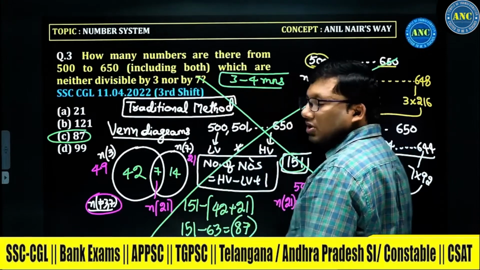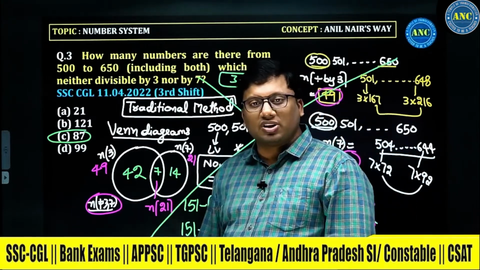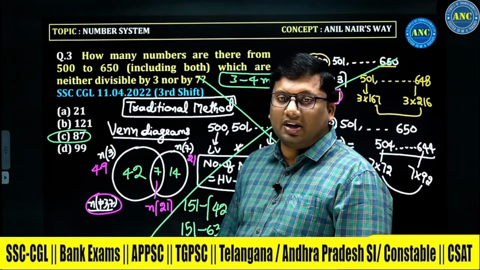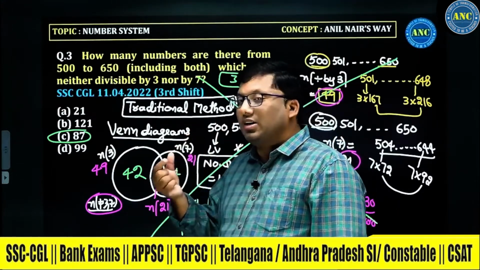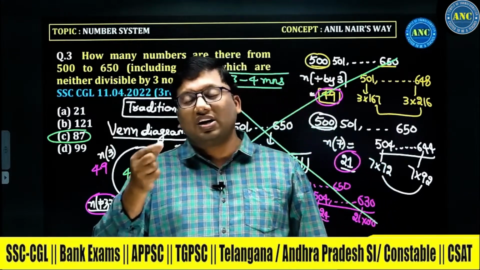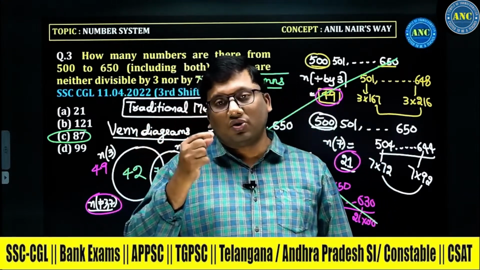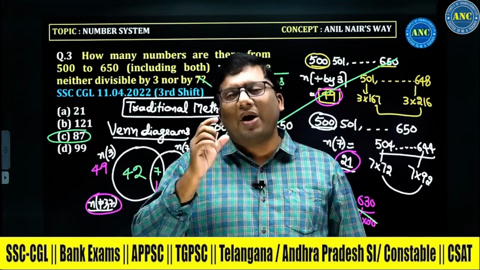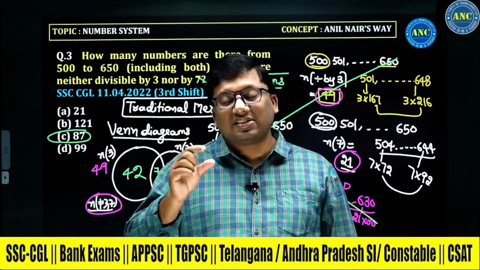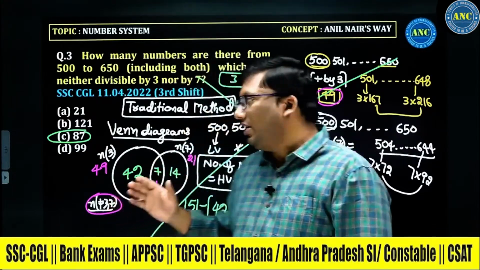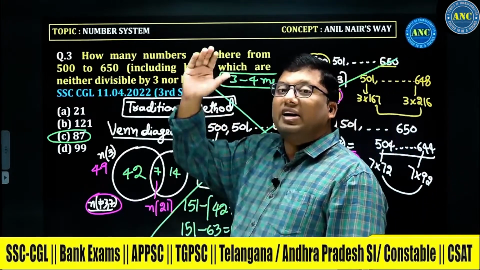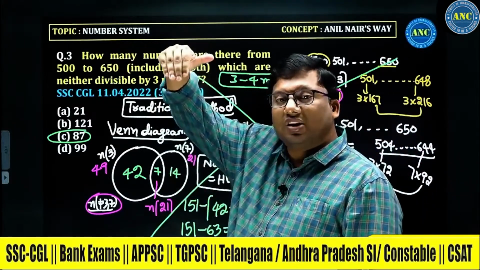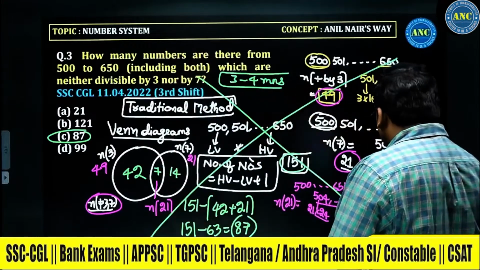Let me explain you Anil Nair's way to solve the question, which will probably take 5 to 10 seconds. That means 3 minutes means 180 seconds. 180 seconds is the natural time to solve the question. We will solve it in maximum 10 seconds. The 180 seconds is becoming 10 seconds. Almost 1/18th time, 5% of the total time, I will tell you the logic. I hope the idea is clear.